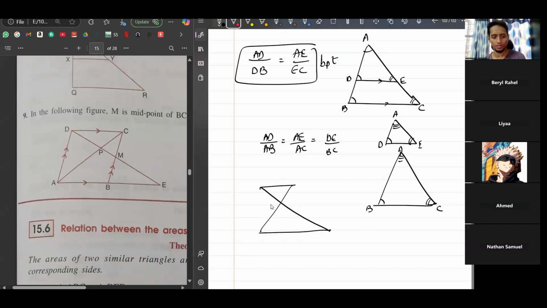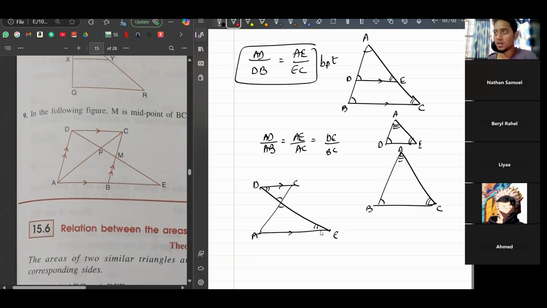Do you see this also here? DCAE. So those two triangles, that's another set of triangles. So here again we have parallel sides. So first, vertically opposite angles are equal. Then angle D will be equal to angle E. What's the property? Alternate interior. And angle C will be equal to angle A. So that also is alternate interior angle. Yes, sir. So we have two sets of triangles here, right?